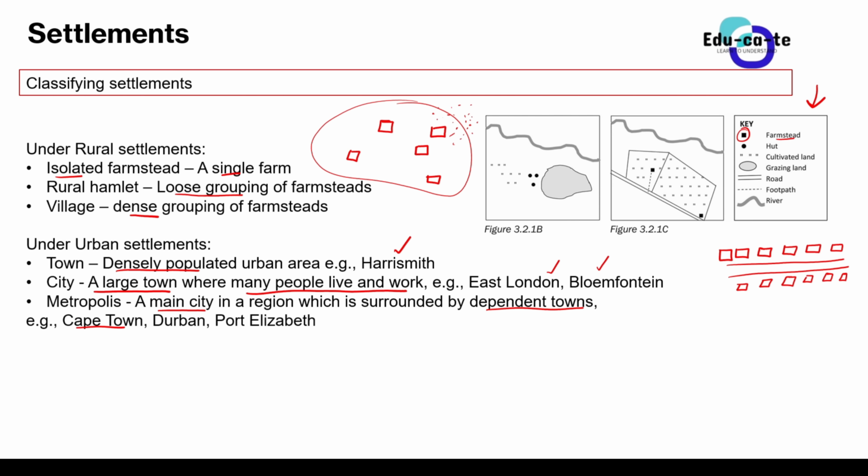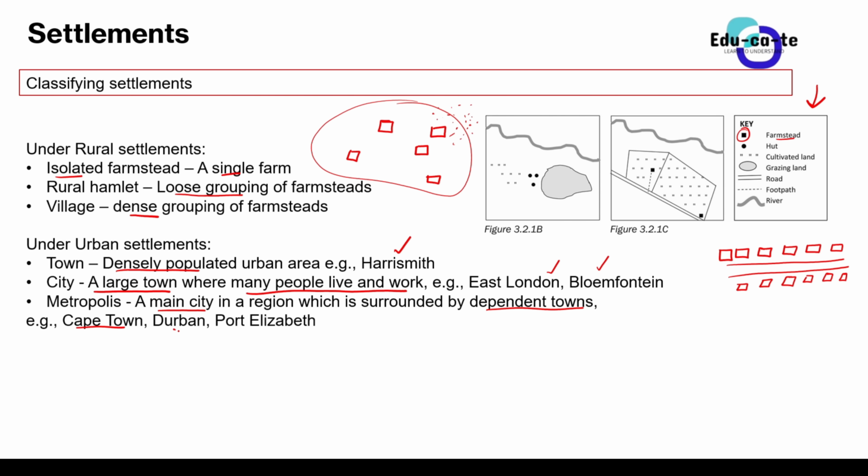We say it's Cape Town as a whole, that big area is Cape Town, but you can look at the smaller towns that are surrounding it. So Cape Town is the main city, whereas things like Khayelitsha and whatever other towns, I don't know much about Cape Town, but whatever other towns surround Cape Town. We say Cape Town is a metropolis because it is surrounded by other towns, but it's the main city.